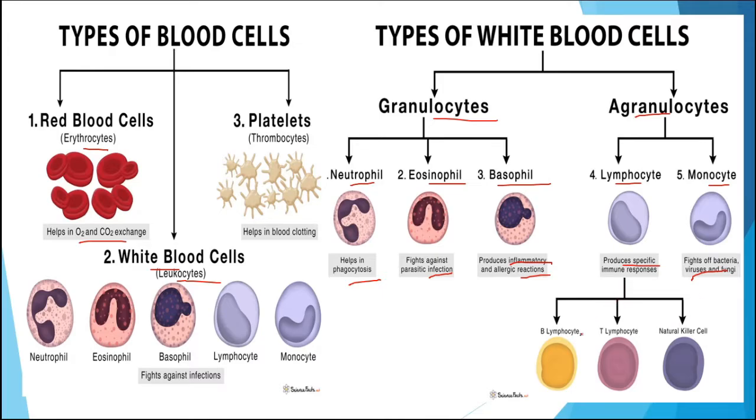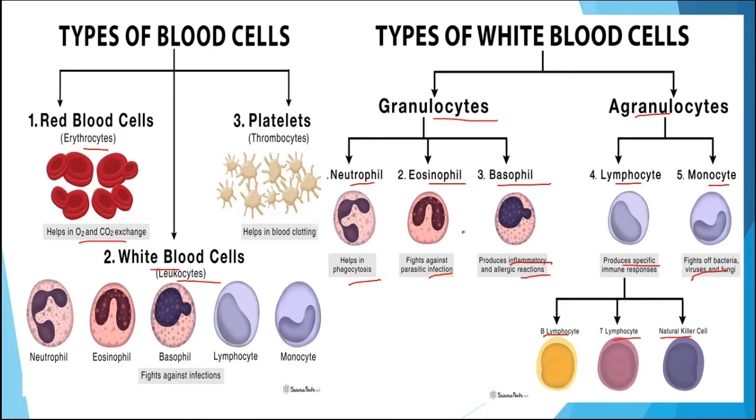The lymphocytes are of three types, that is B lymphocyte, T lymphocyte and natural killer cells. All these lymphocytes originate in bone marrow, but B lymphocytes will flourish and mature there only, whereas T lymphocytes will move to the thymus and mature there. So, in this way white blood cells fight against infection, pathogens, etc.